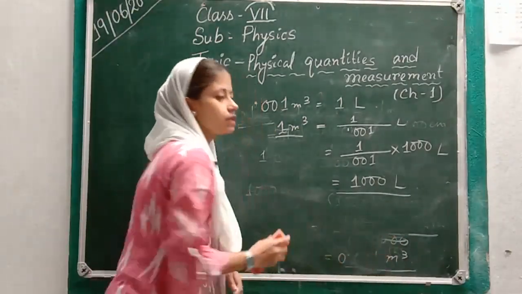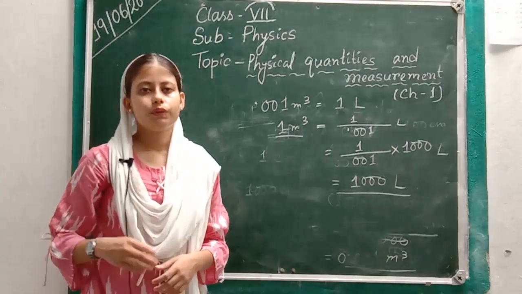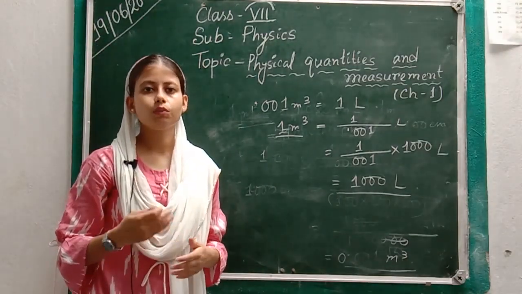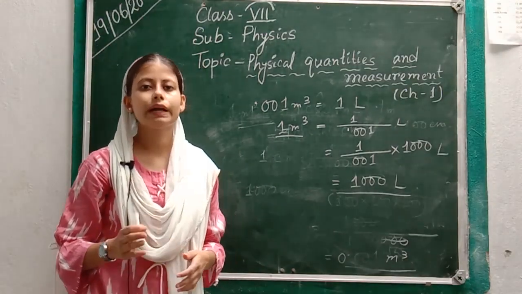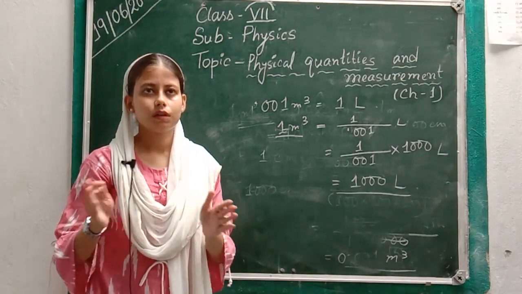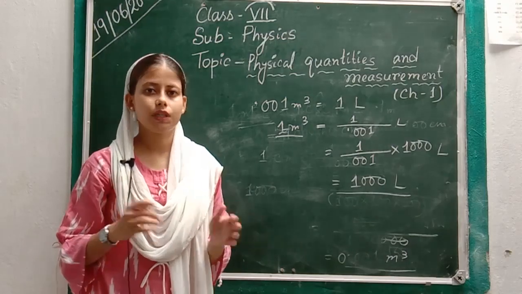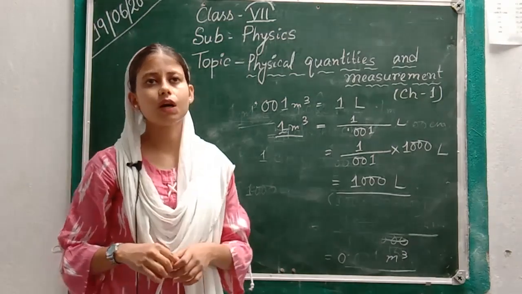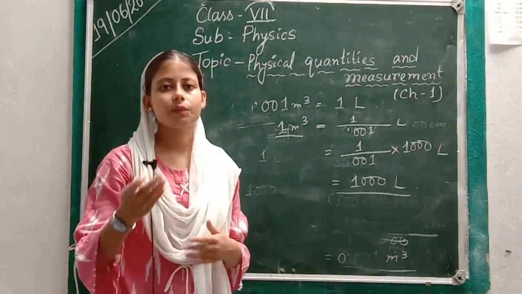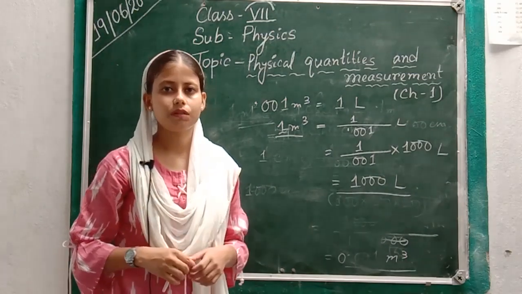This was all about this. Now we will learn how to measure the volume of liquid. We know that liquids are not compactly packed, they are loosely packed substances, so they do not have any fixed shape. They take the shape of the container in which they are kept.